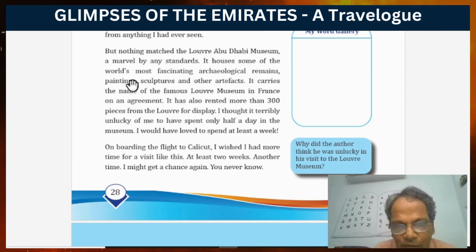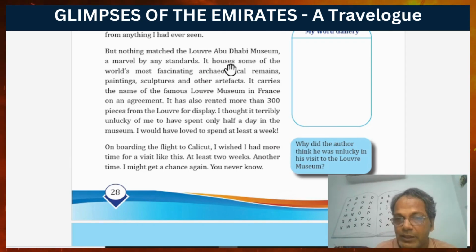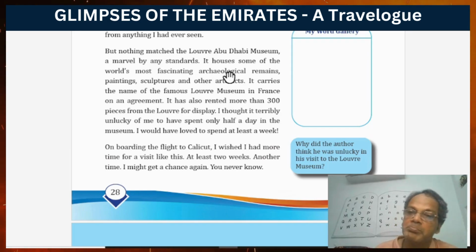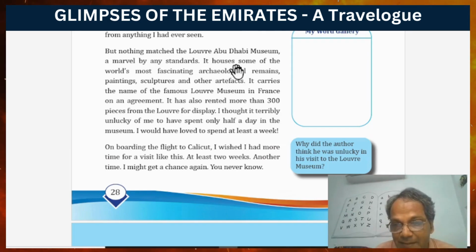It houses some of the world's most fascinating archaeological remains, paintings, sculptures, and other artifacts. It houses means it contains, it includes, it gives place for. What are the things? Fascinating archaeological remains, something connected with the old history, the prehistoric period, things excavated from many sites and exhibited in these museums.